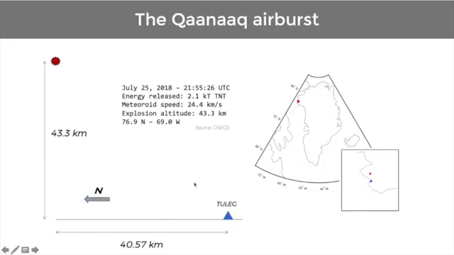So the Qaanaaq airburst, which occurred on July 25, 2018, released an energy equivalent of 2.1 kilotons of TNT and entered with a meteoroid speed of 24.4 kilometers per second as provided by CNEOS. And it occurred at an epicenter distance of around 40 kilometers north of the Thule seismic station.